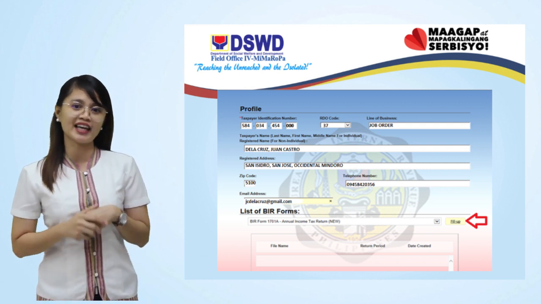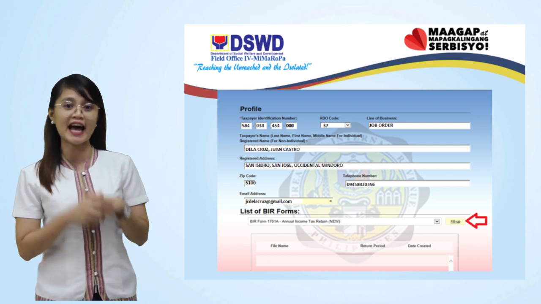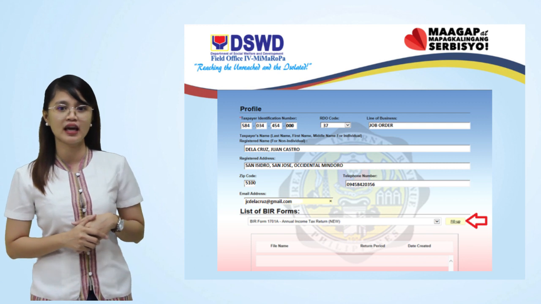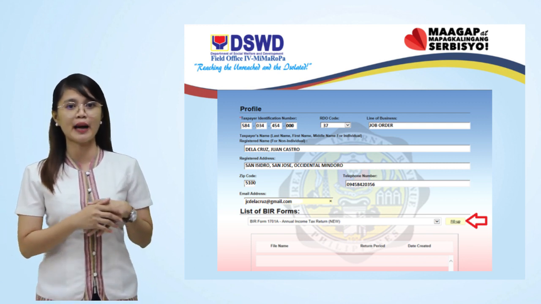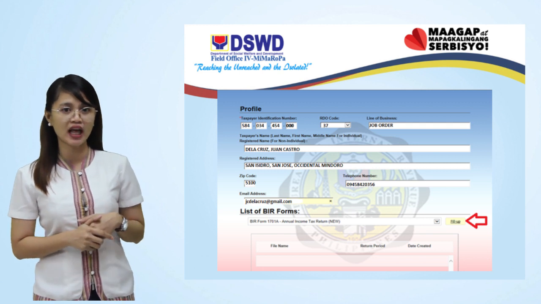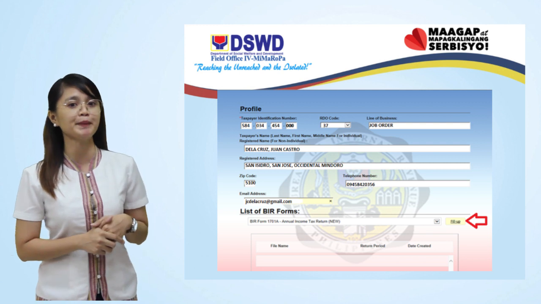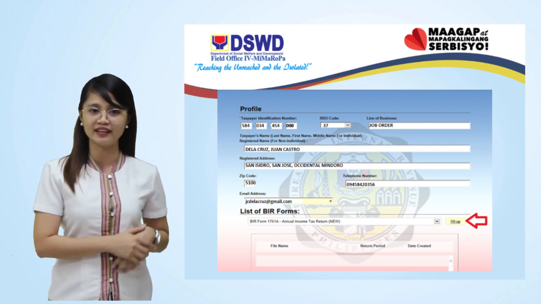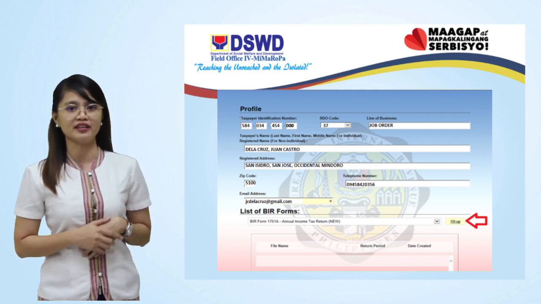Download and install the latest version of eBIR forms at www.bir.gov.ph website. Provide the following details: TIN number, RDO code, line of business, job order, taxpayer's name, last name, first name, middle name, registered address, zip code, telephone number, email address.